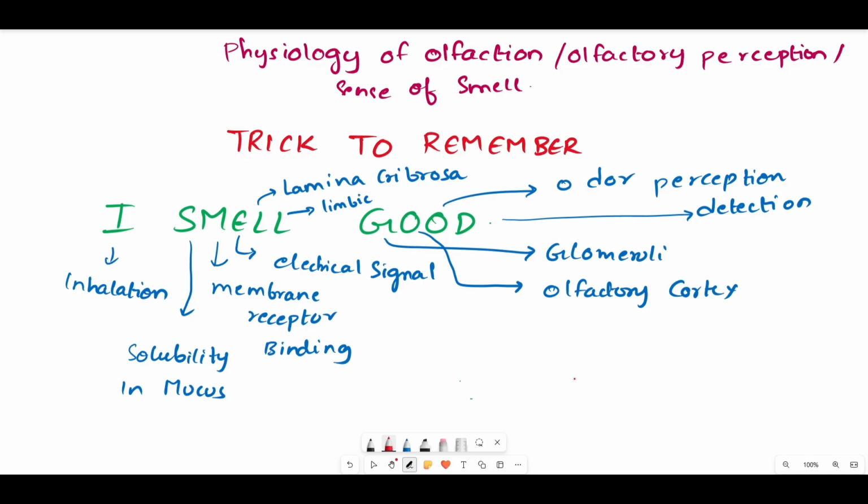So this is the simple trick to remember the complete physiology of olfaction. Just remember I SMELL GOOD. I means inhalation, the first step. S means solubility in the mucus. M means membrane receptor binding. E means electrical signal. L means lamina cribrosa. L means limbic system. G means glomeruli. O means olfactory cortex. O means odor perception. D means finally detection of the smell. Just remember this trick so that you will remember the complete physiology.